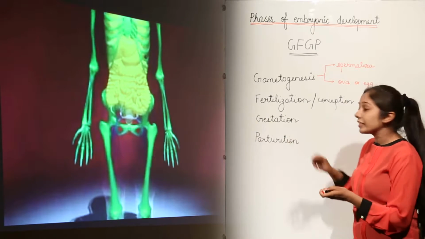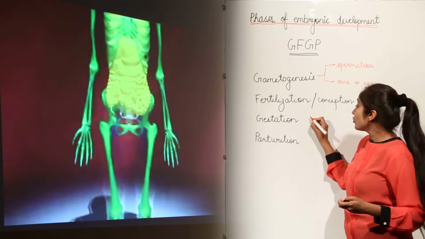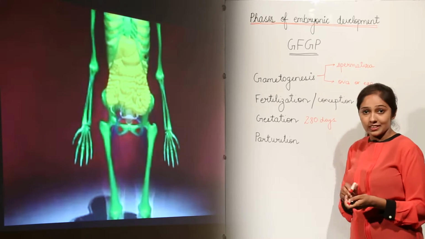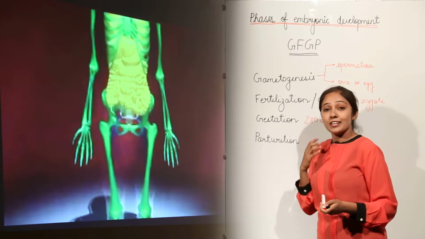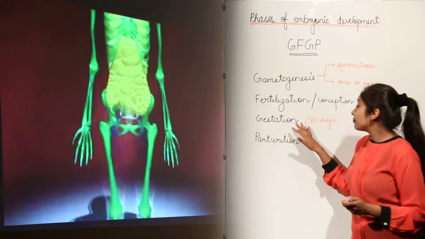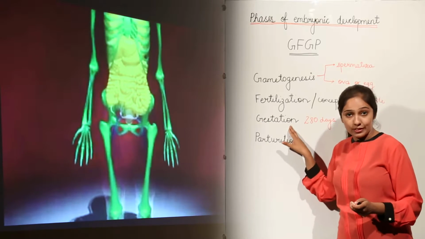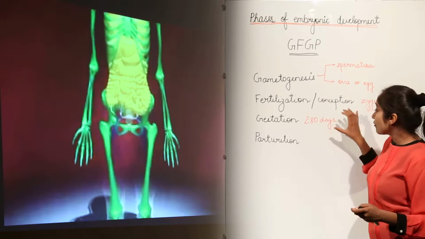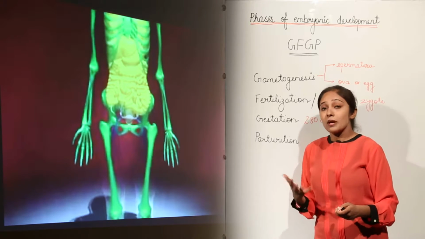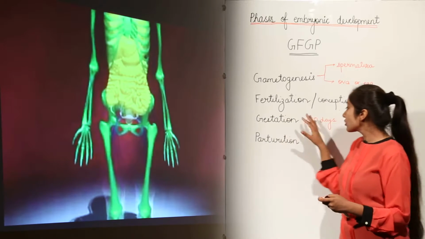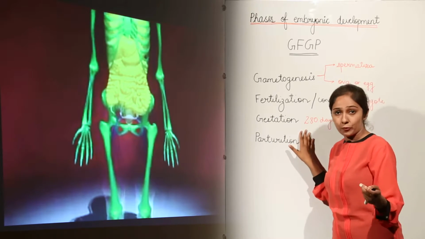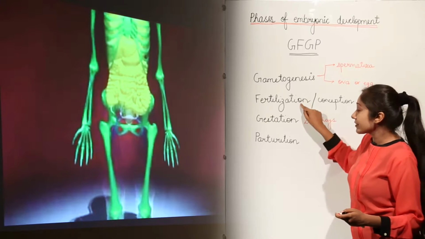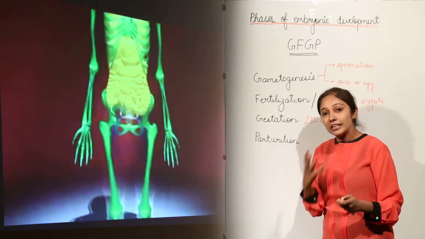In human beings, this period is around 9 months, approximately 280 days. This is the gestation period, from fertilization till the development of a complete embryo.